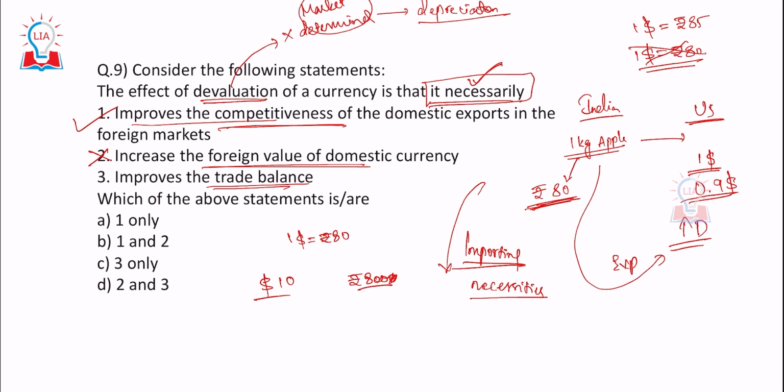Now let's devalue. $1 is equal to 85, so they are charging $10 itself, but we are supposed to pay rupees 850. Is it costly or not? It becomes costly automatically. So does it improve the trade balance? No, it actually makes it worse maybe. So option 3 is wrong. The only outcome which is going to be possible because of devaluation for certain is option A.